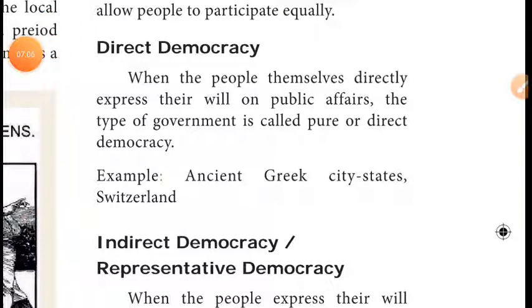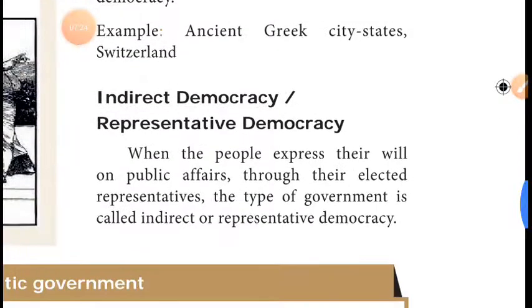Listen, ancient Greek cities. Switzerland. So in these countries, they are following direct democracy. So what is the meaning of direct democracy, I have given, and an example also I have given so far. The next one, what do you mean by indirect democracy?